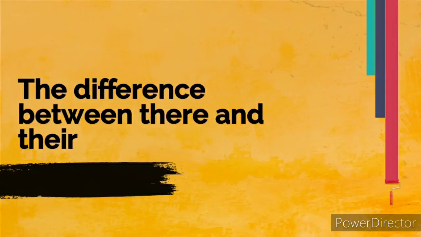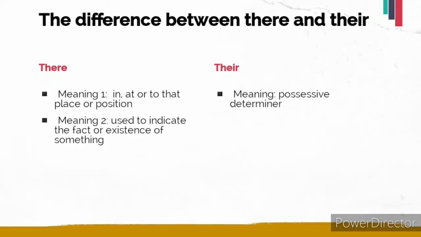Hello students, today we will talk about the difference between THERE and THEIR, as many students get confused while using them in written English. So firstly we will look at the meanings. The first one, which is spelled THERE, has many meanings, but two of them are mainly used. As per the first meaning, this word signifies the place or position of something, and as per the second meaning, this word is used to indicate the fact or existence of something. I'll explain the meanings with examples later on.